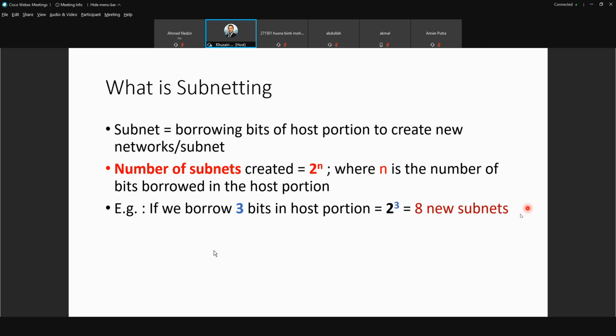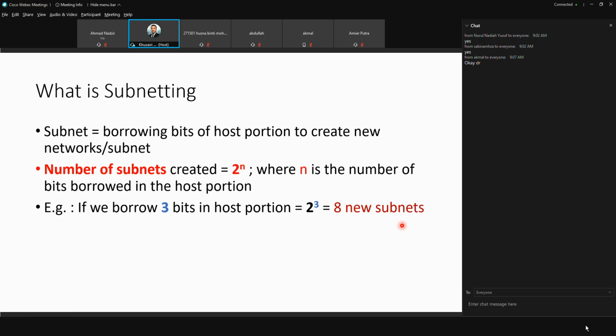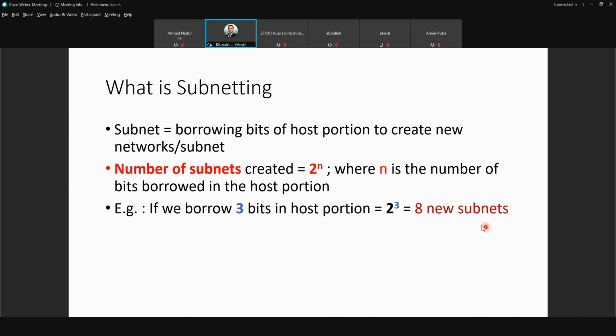So this one is clear. To do subnetting, you borrow bits of the host portion to create new networks or new subnets. For example, if you borrow 2 bits from the host, you can have 4 new subnets. If you borrow 3, you can have 8 subnets. So that is subnetting.